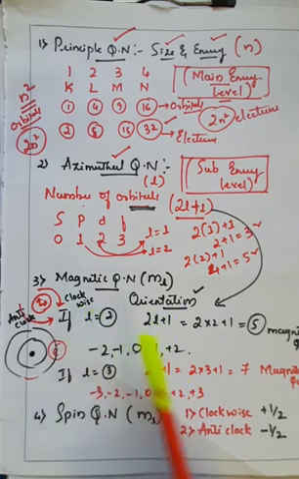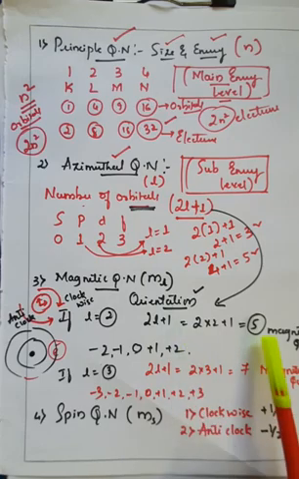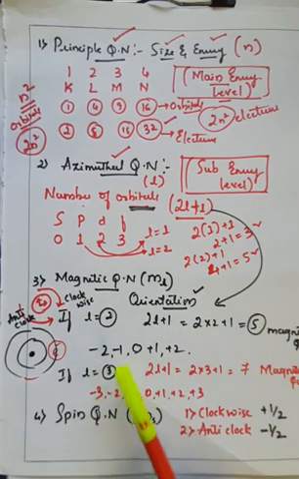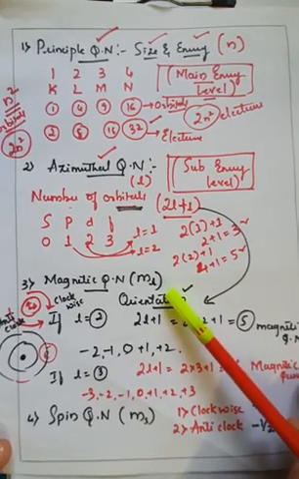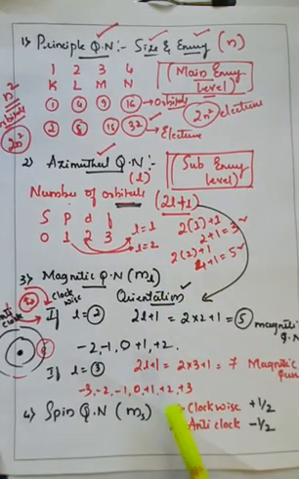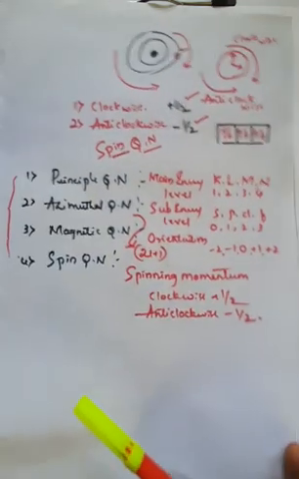If you put L is equal to 2, right? So I have given 2 examples here. If L is equal to 2, I have got 5 magnetic quantum numbers, and if L is equal to 3, I have got 7 magnetic quantum numbers. And along with that, we have seen the spin quantum number, that is clockwise and anti-clockwise, right? So this is all about today's class.